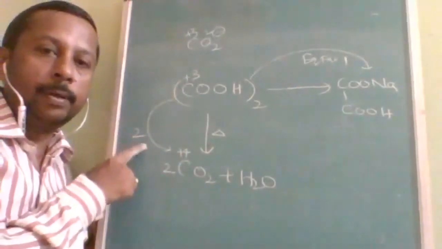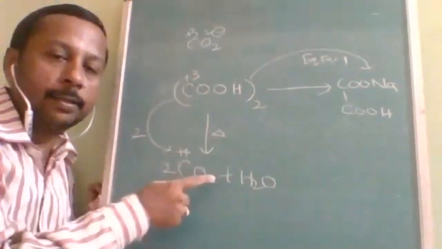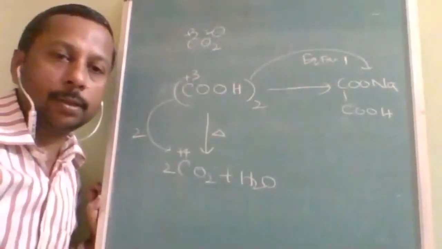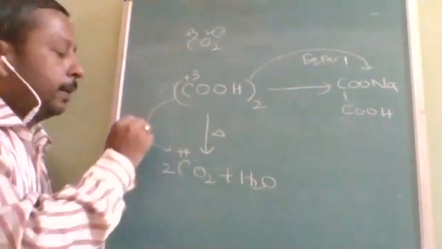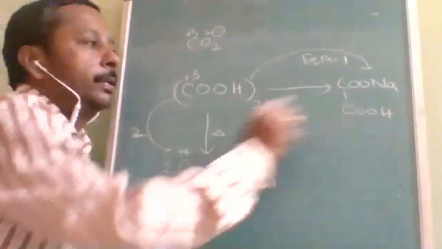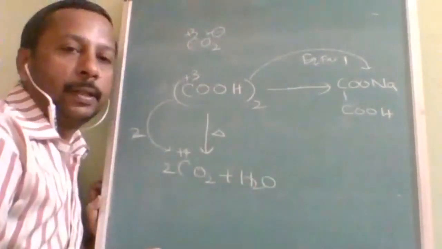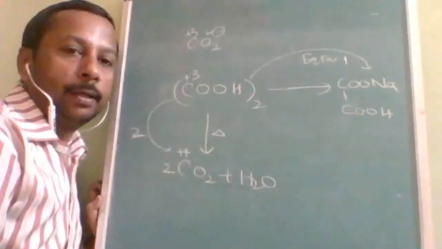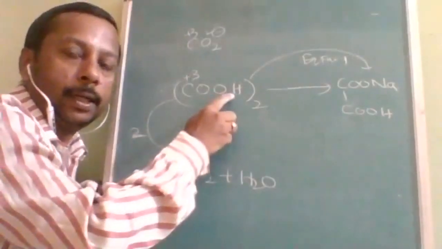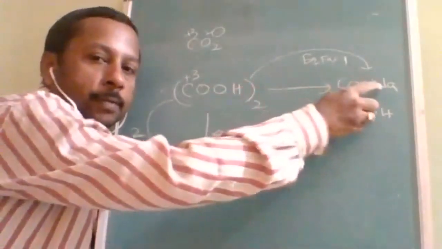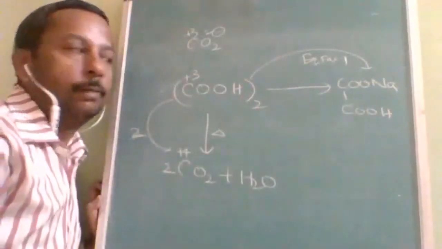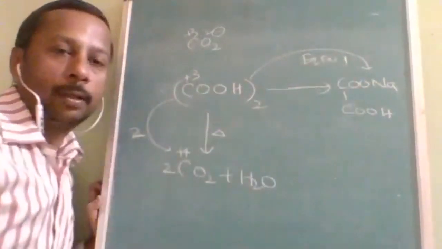2. So the equivalent factor, if this reaction is given, use the redox concept, and it is 2. Suppose instead this reaction is given, in which only one hydrogen is replaced with metal. So the equivalent factor is 1.